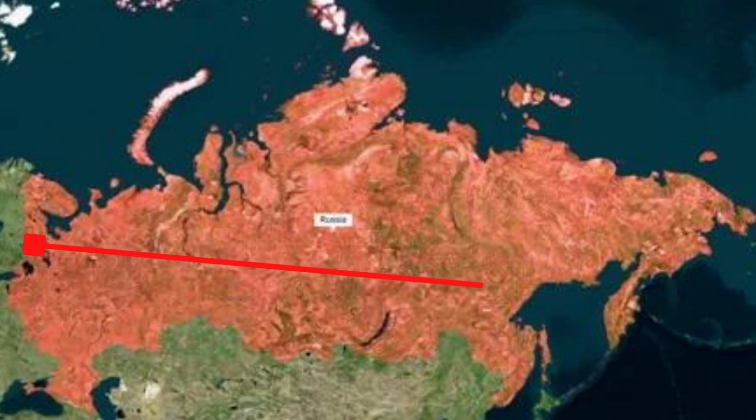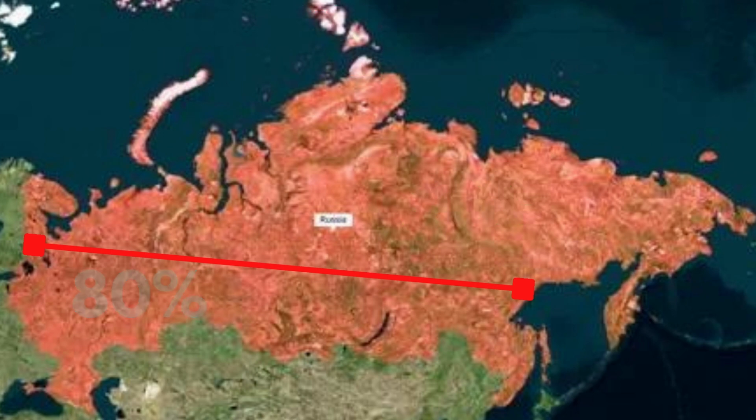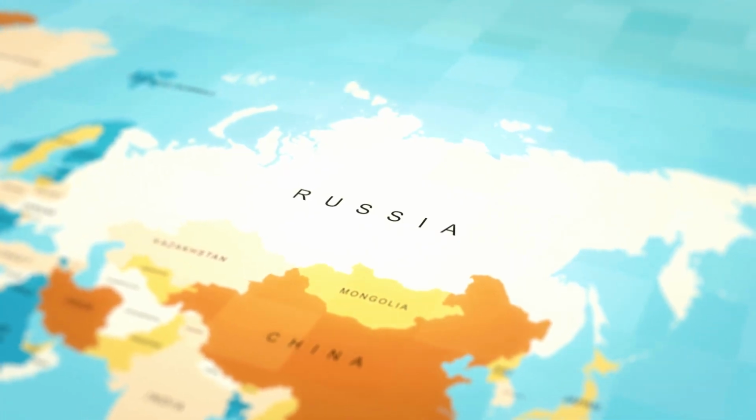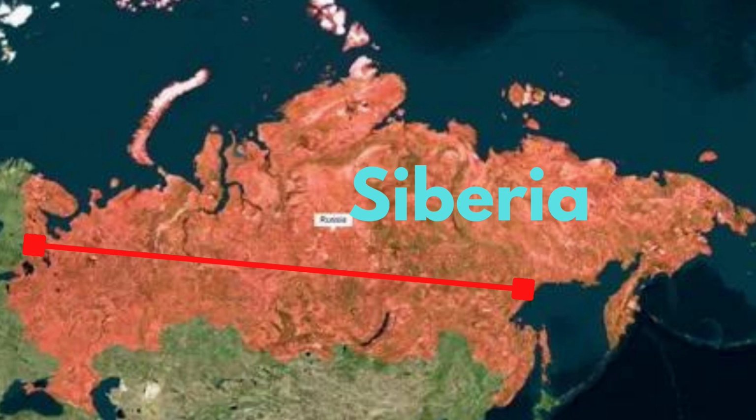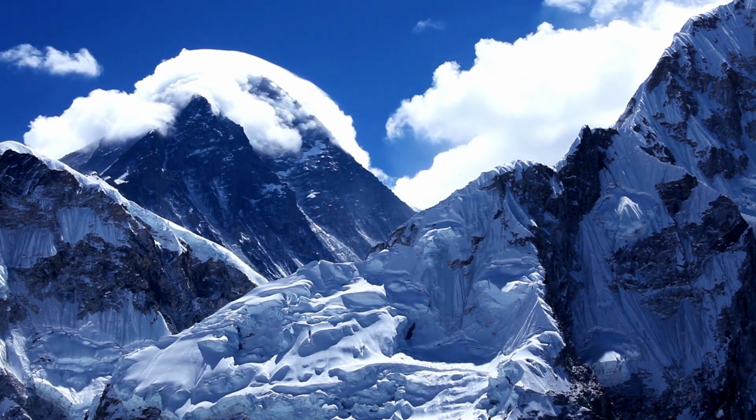And if I draw a line right here, even though the top part of this line has way more land, 80% of the Russian population live below this line. This is mostly because the land above this line is covered by a land known as Siberia, and Siberia is just icy mountains, which is completely impossible to live at.